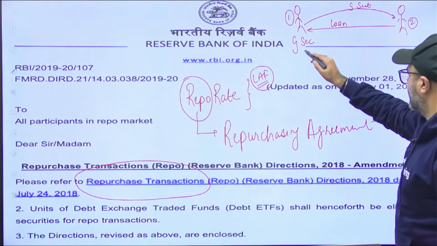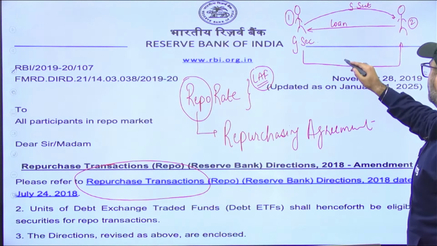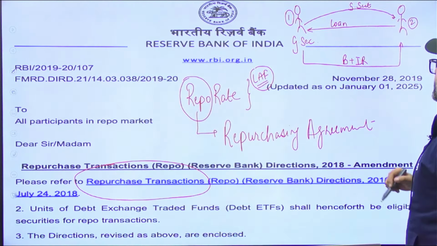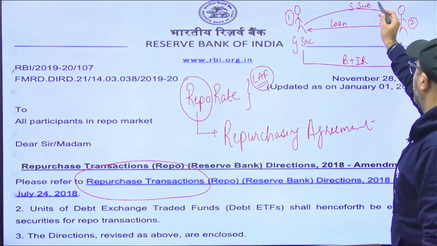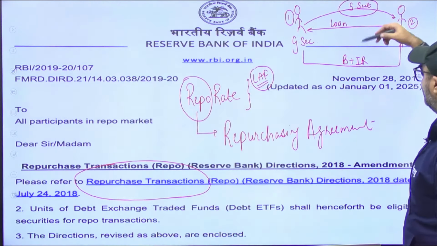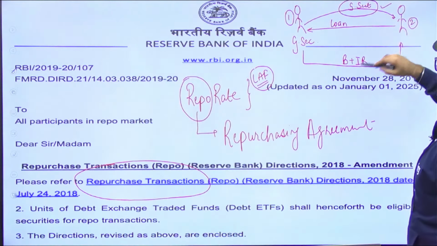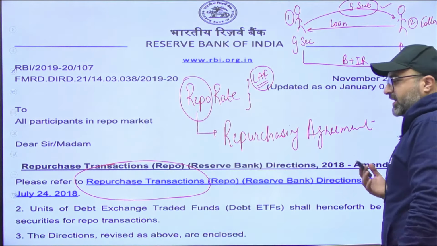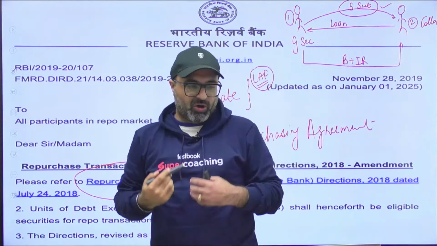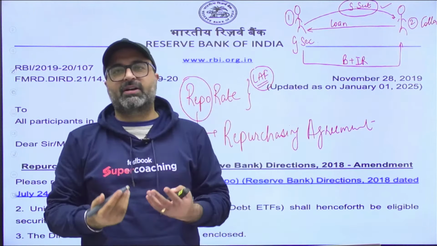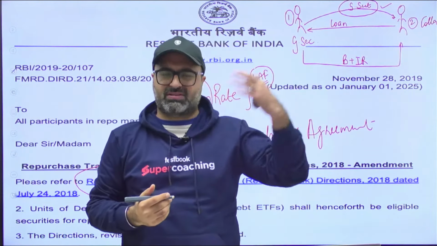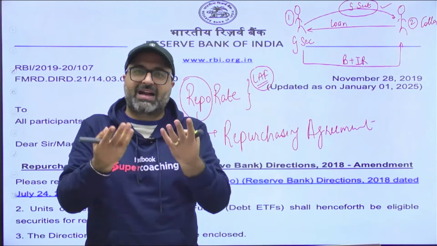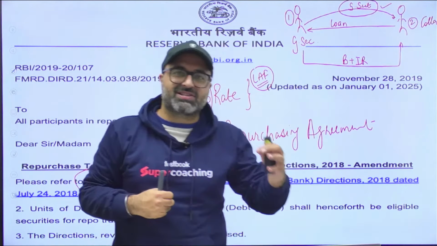When individual 1 pays back the borrowed amount as well as the interest, then individual 1 can repurchase the same security which it has given as collateral at the time of borrowing. So a repurchasing agreement basically means you borrow a loan against a security and after completing the loan, that is paying the rate of interest and paying back the principal, you repurchase the same security. That process is known as repurchasing transactions.